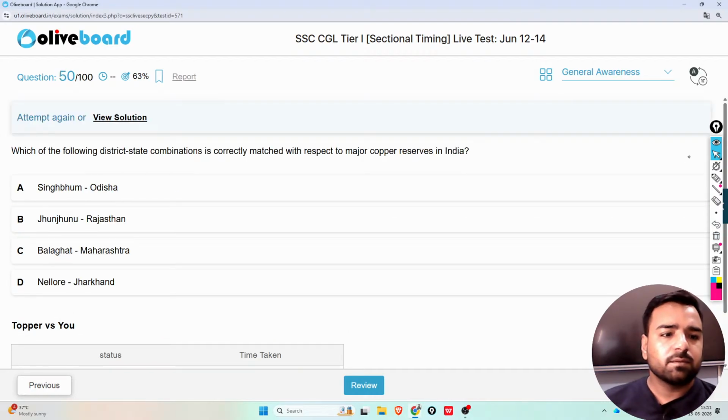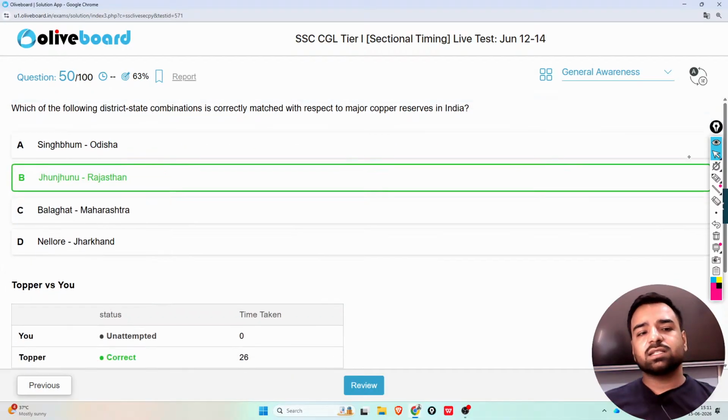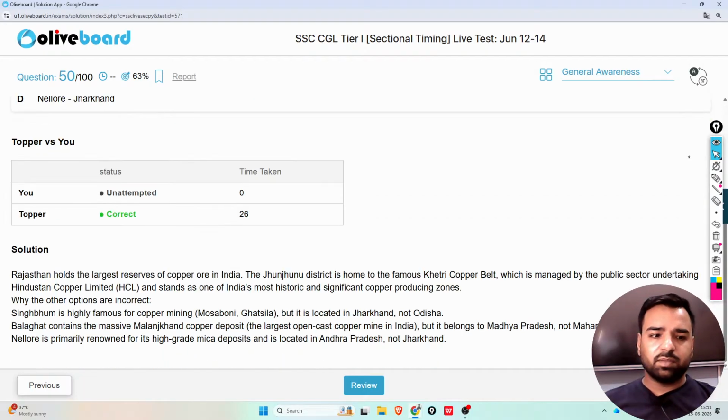The final question is, which of the following district-state combinations are correctly matched with respect to the major copper reserves in India? The first one is Singhbhum in Odisha, Jhunjhunu in Rajasthan, Balaghat in Maharashtra, or Nellore in Jharkhand. What do you think? Jhunjhunu of Rajasthan is the correct answer. That is option number B.